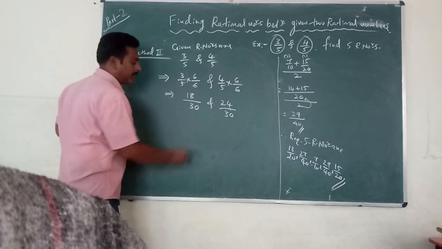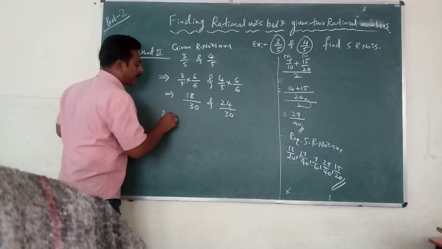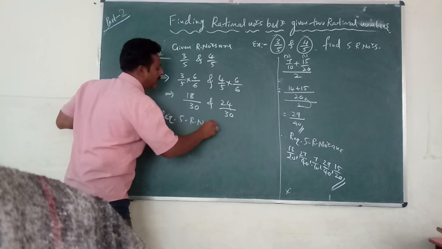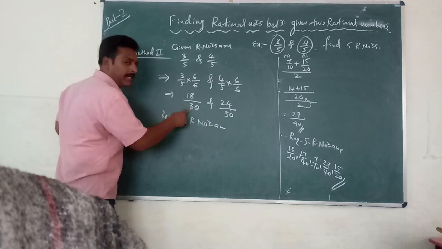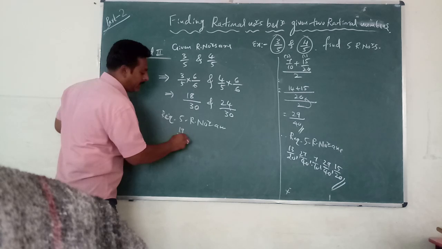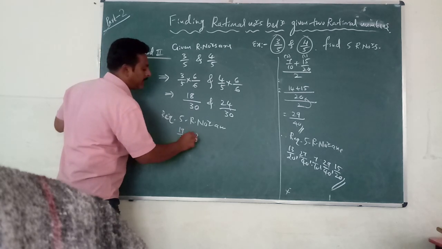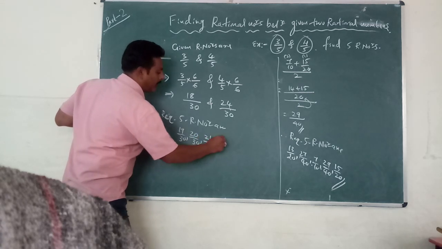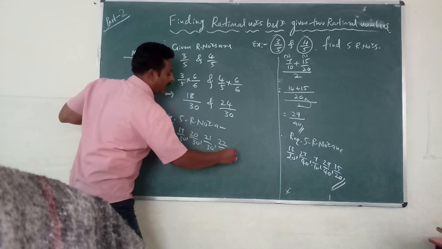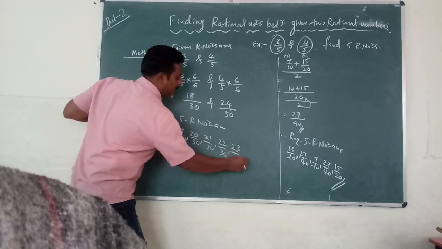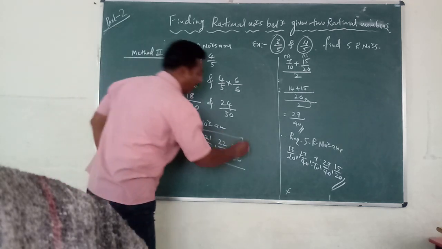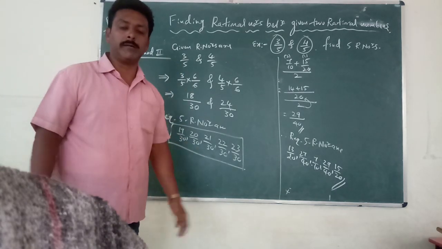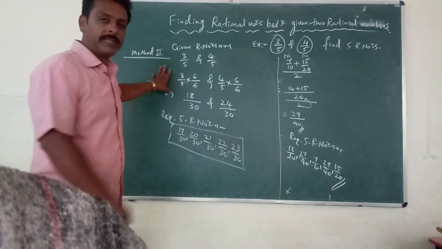Those numbers you can write. More than 18, so what will come? The required 5 rational numbers are 18 by 30, after that what will come? 19 by 30, 20 by 30, 21 by 30, 22 by 30, 23 by 30. These are the 5 numbers what we got. These are the 5 rational numbers between the given two rational numbers. I know you are loving this method.